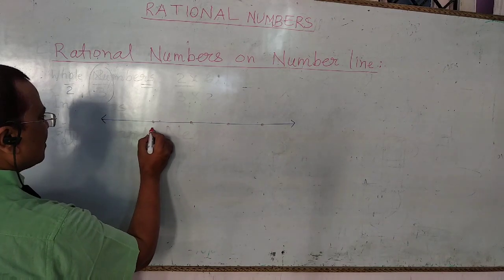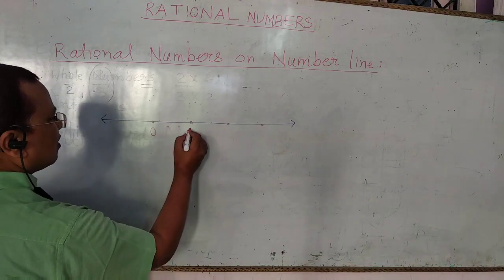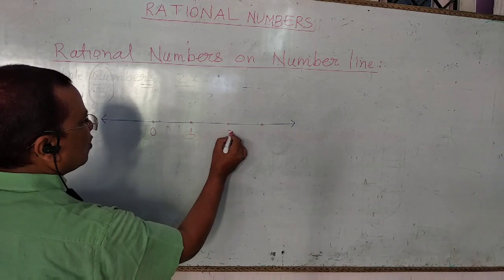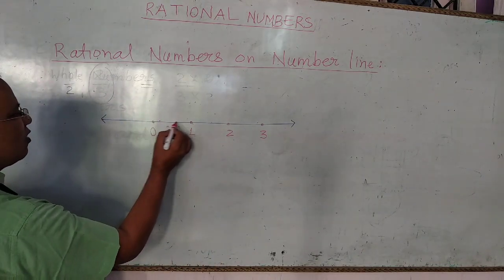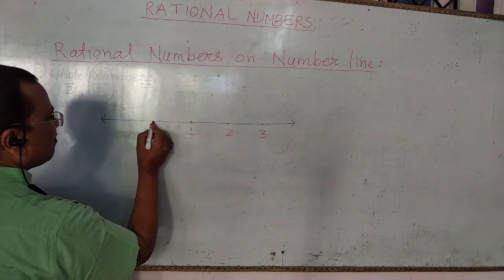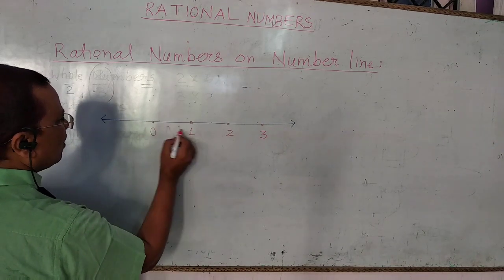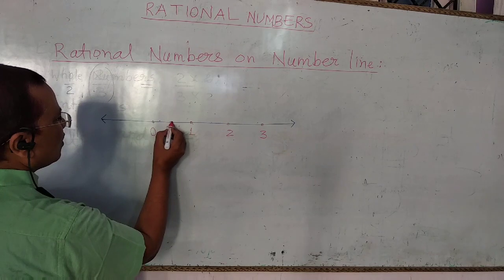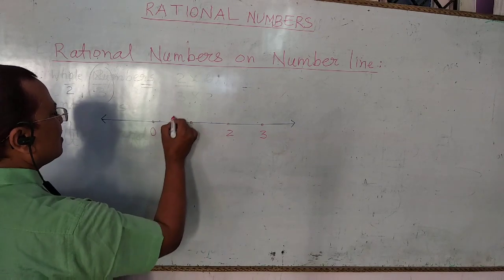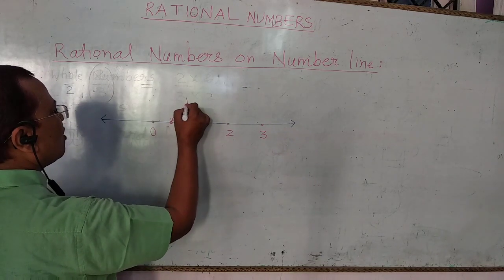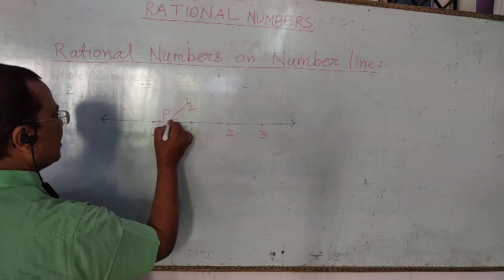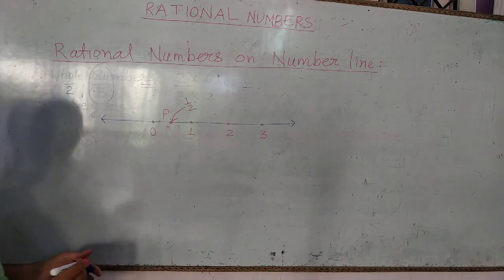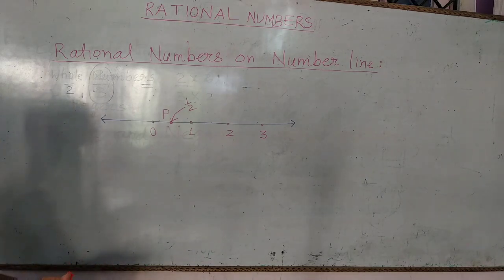Suppose this is 0, 1, 2, 3. So 1 upon 2 is in the middle of 0 and 1. So this point shows 1 upon 2 on the number line. Suppose the point is P. So point P shows 1 upon 2 on the number line.